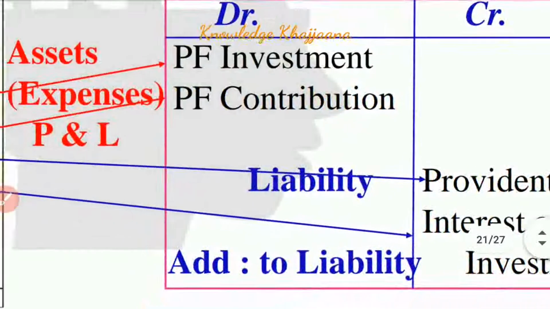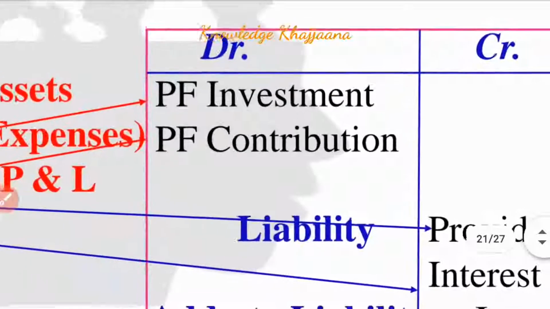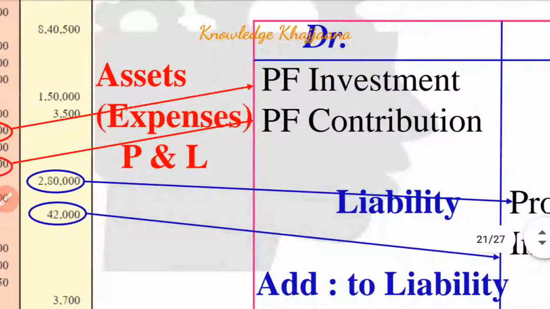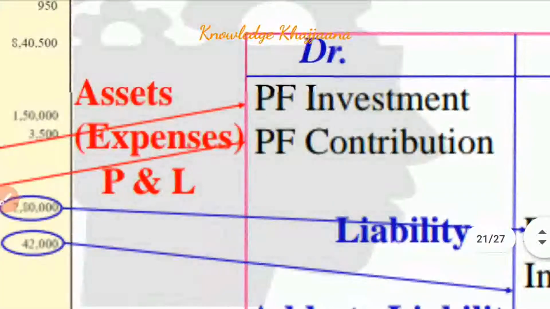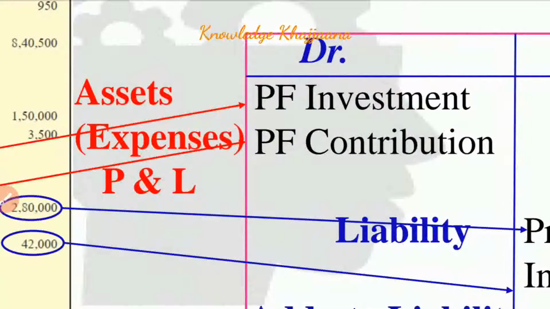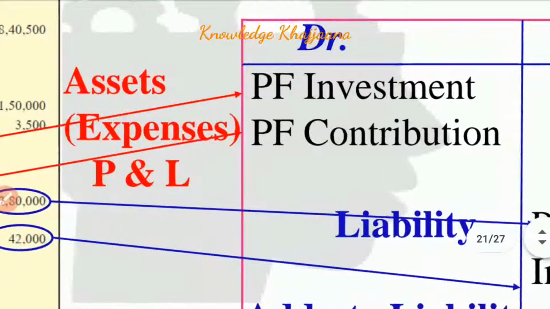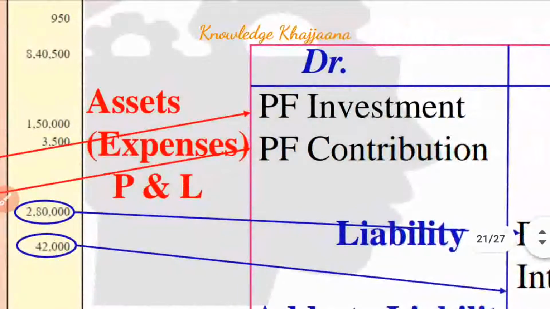I will explain provident fund contribution first. What I meant by provident fund contribution, I explained a lot just now. Provident fund contribution is the contribution of the employer towards the future benefit of the employee. So it is an expense for the employer, right? Because he has to give some money into that piggy bank which is in the hands of the employee. The employer has to give some portion apart from the salary to the employee.